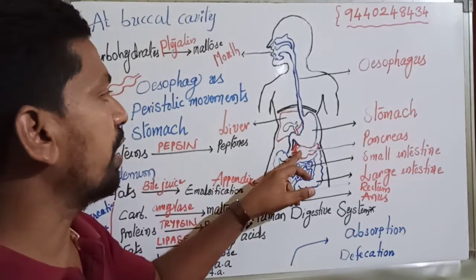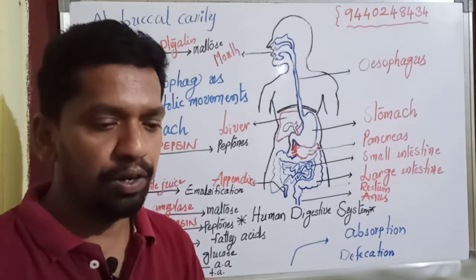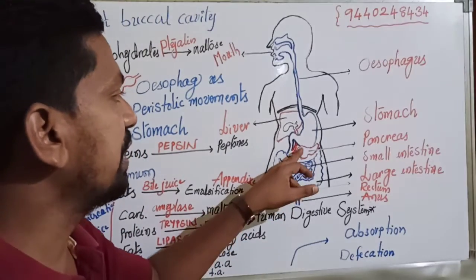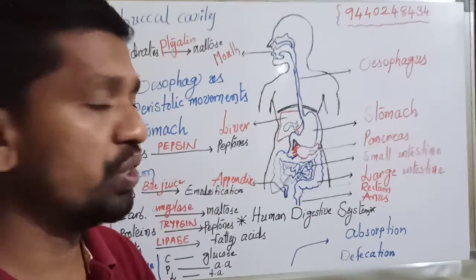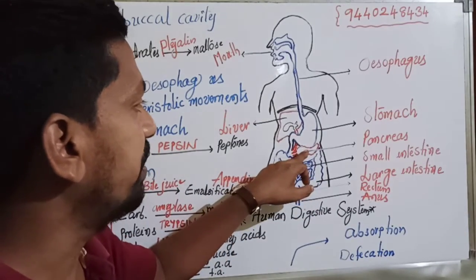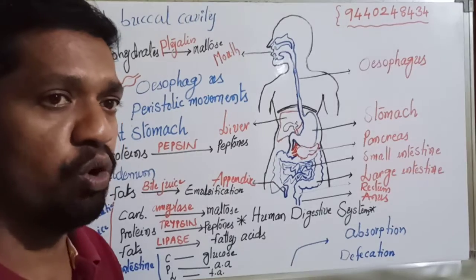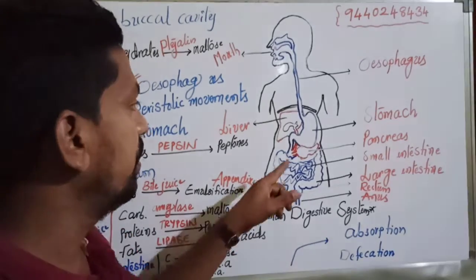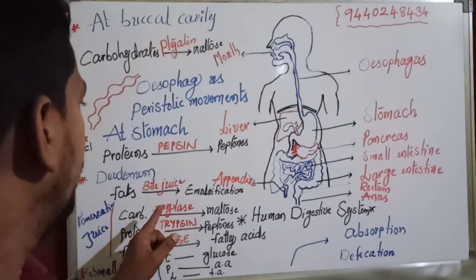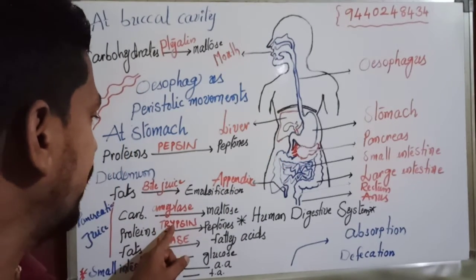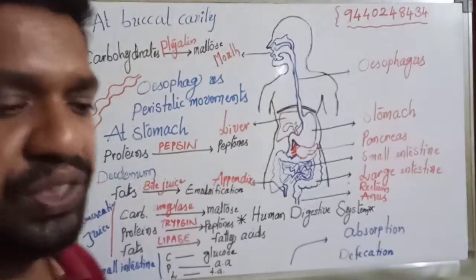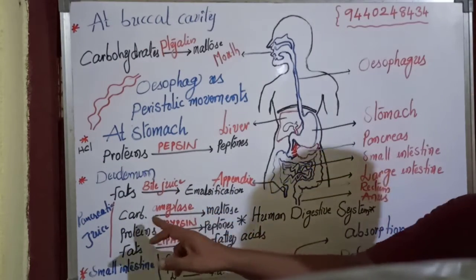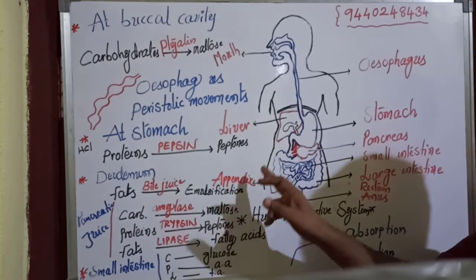Then we have one more important gland known as the pancreas. The pancreas is an important gland for digestion, which secretes pancreatic juice. Now the pancreatic juice again enters into the duodenum, which contains mostly three types of enzymes which are important for digestion of food at the duodenum. They are amylase, trypsin and lipase. Amylase is an enzyme very important to convert carbohydrates into maltose at the duodenum.